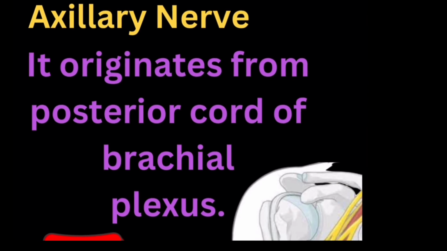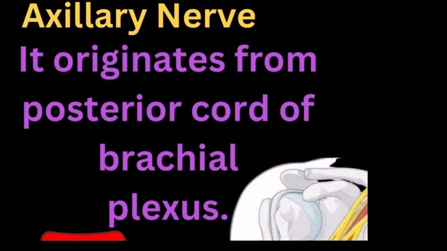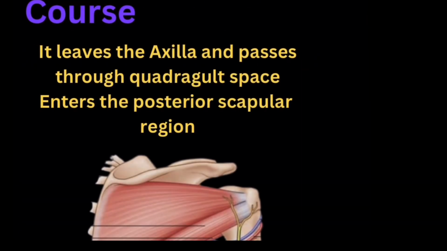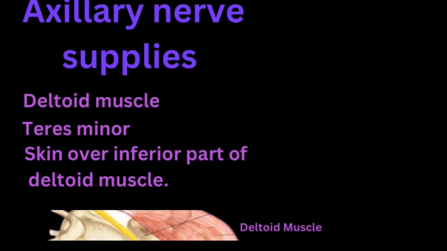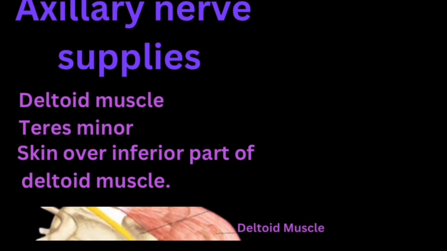Today our topic is the axillary and musculocutaneous nerve. Axillary nerve: it originates from the posterior brachial plexus. Course: it leaves the axilla and passes through the quadrangular space, entering the posterior scapular region. It supplies the deltoid muscle, teres minor, and the skin over the inferior part of the deltoid muscle.